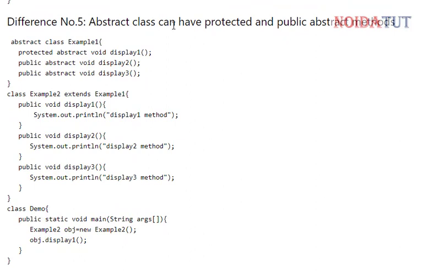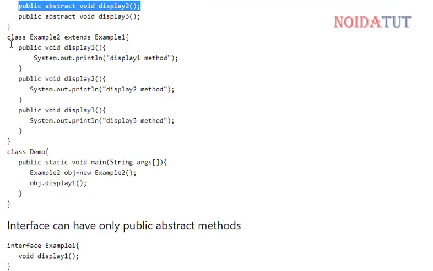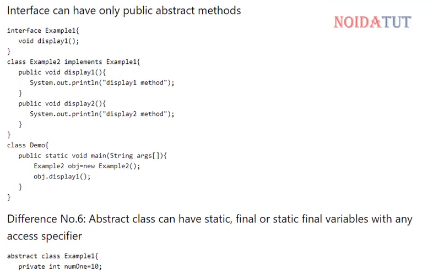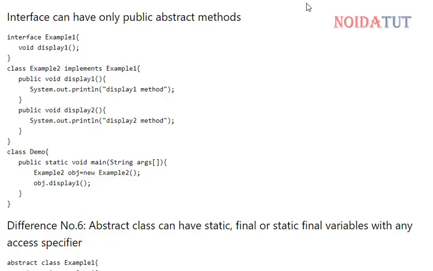Now an abstract class can have protected and public abstract methods. In this we have protected and public. We have different classes which we can evaluate, then we have the main functions. Whereas an interface can only have public abstract methods, otherwise there is no use. It cannot be implemented or inherited or used outside the class. So in an interface, it is always compulsory to have public abstract methods.